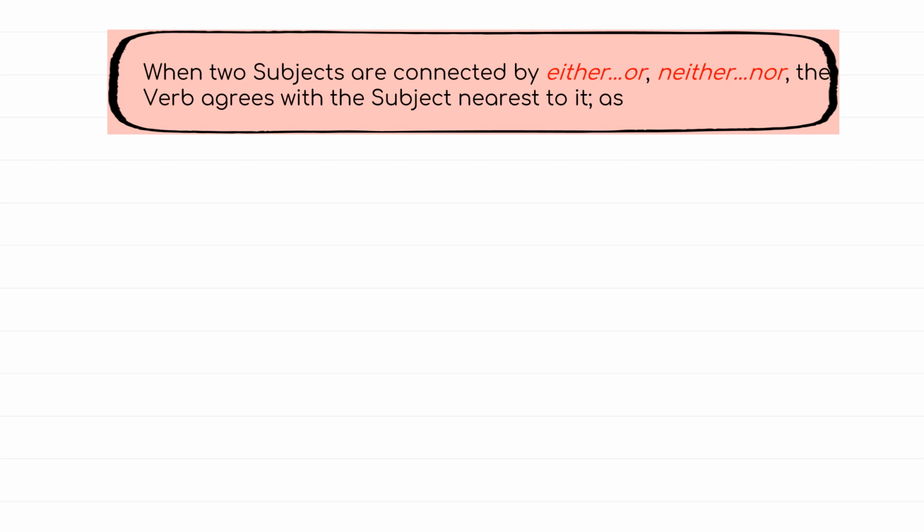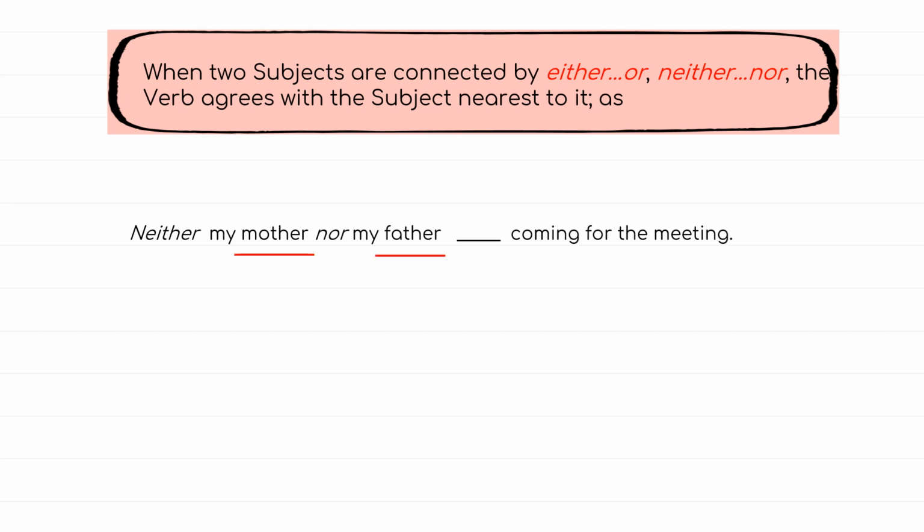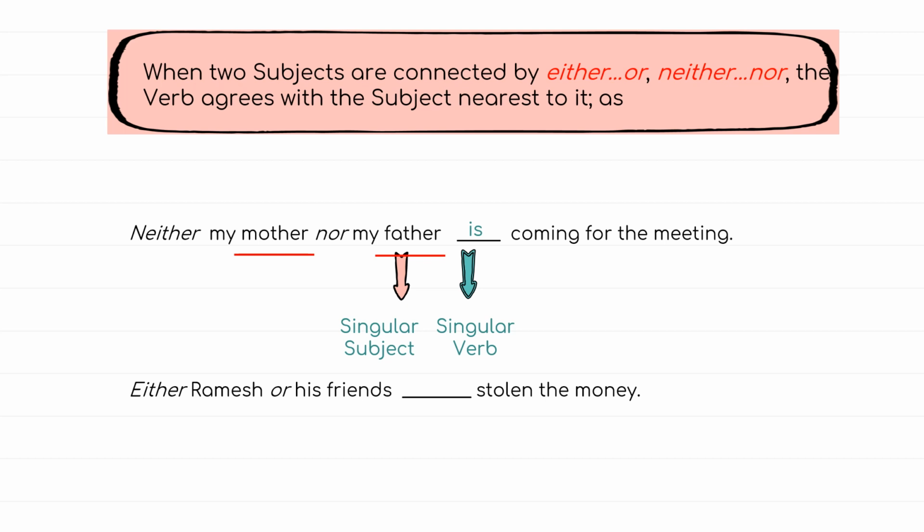When two subjects are connected by either or, neither nor, the verb agrees with the subject nearest to it. In the given example, the blank will include a verb. The subject nearest to the verb is father, and since it is a singular subject, the verb too shall be singular. In the second example, the subject nearest to the blank is friends and is plural, so the verb too will be in the plural form.